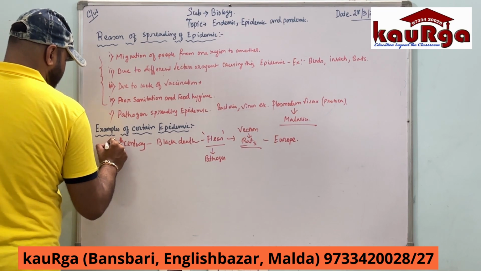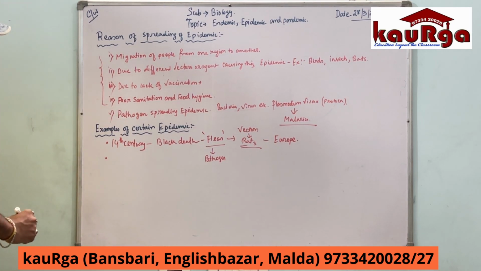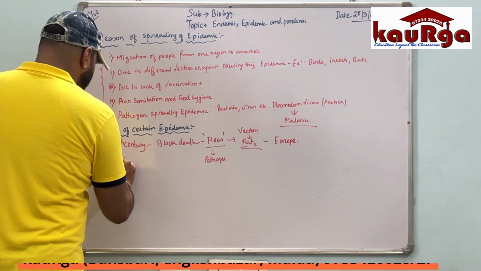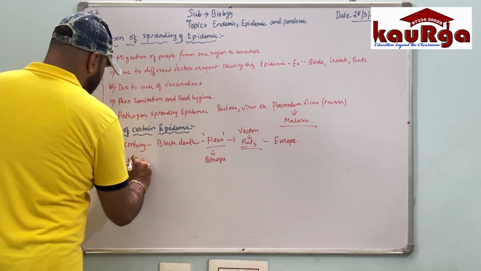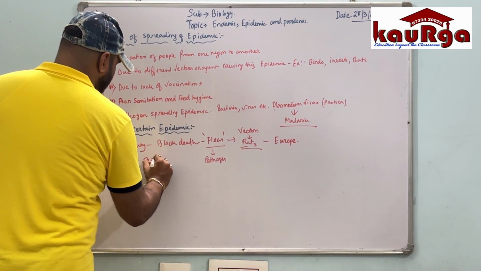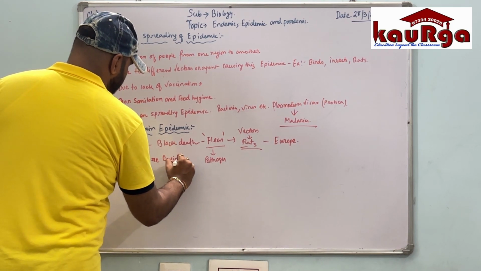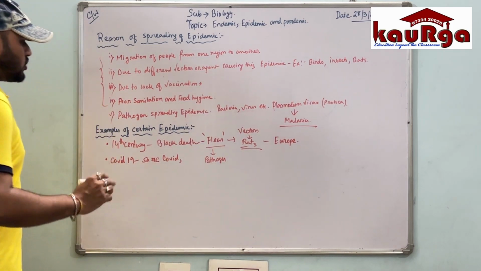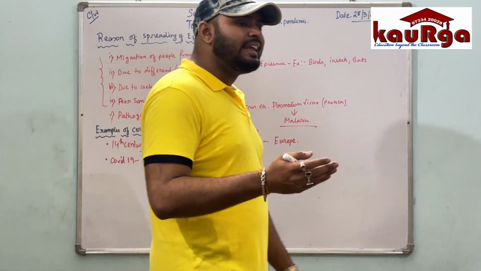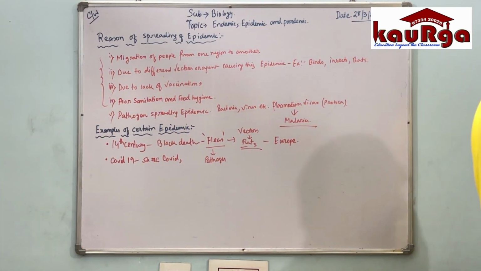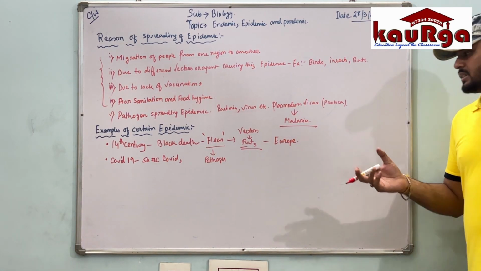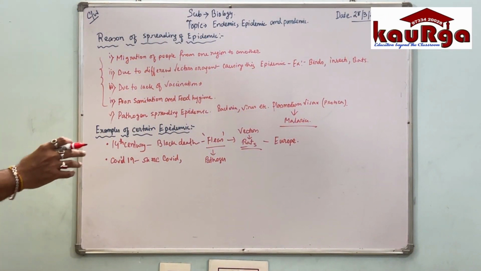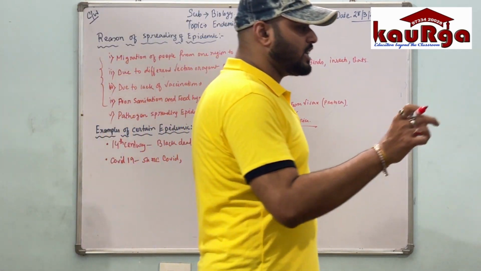Next comes, after the 14th century, our recent one, that is COVID-19, caused by SARS-CoV. It is a common epidemic disease which occurred in 2020 and 2021, and it spread from China, from the core region Shanghai.